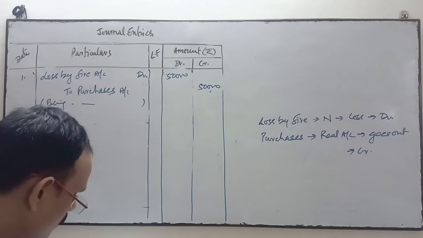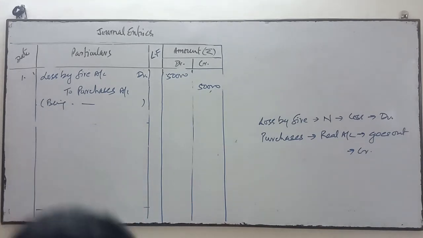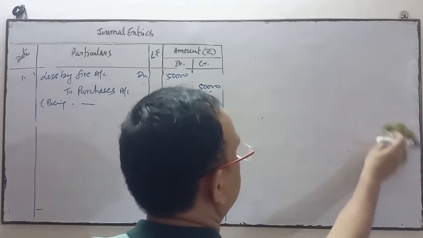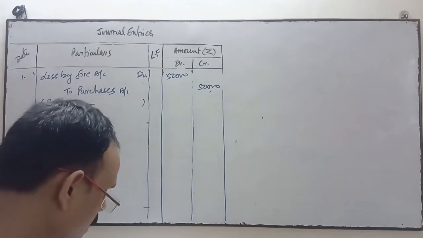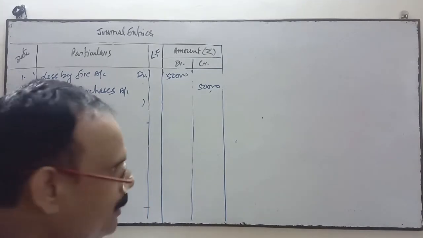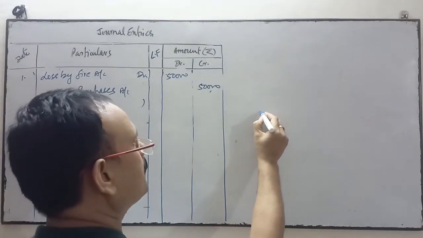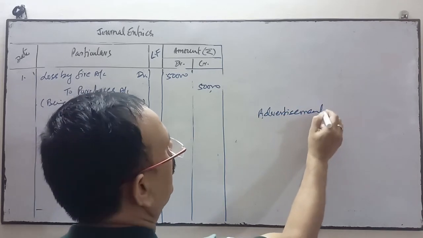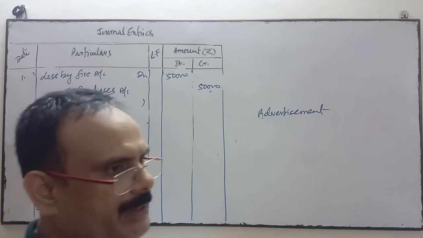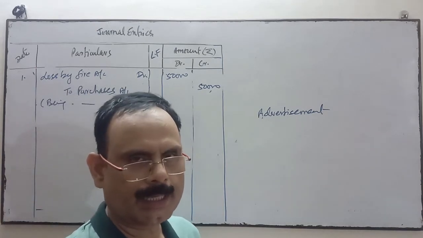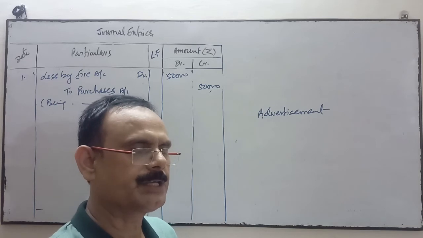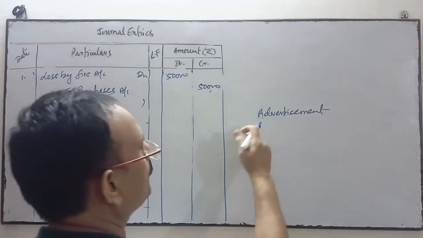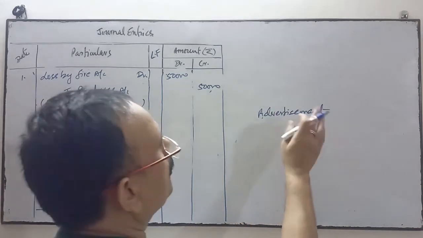Next is goods worth rupees 18,000 were distributed as free samples and 20,000 were given away as charity. So two accounts will be opened. You may open the free sample account or the advertisement account. Free sample is given to advertise. A medical representative gives the medicine to the doctor as a free sample, that is for advertisement. So you may open the account of free sample or of advertisement.